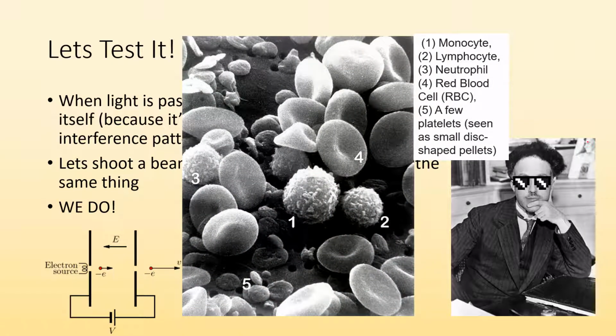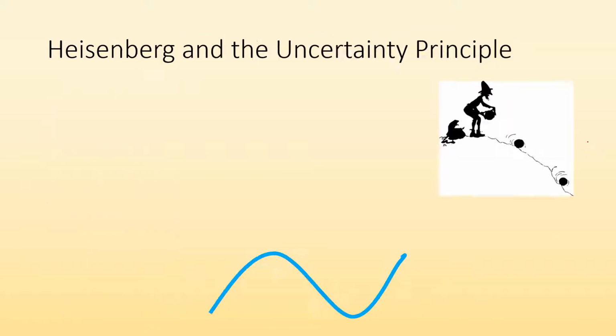This is actually how we use electrons to take images, the electron microscope. How defined our images are is based on the wavelengths that we're using. Wavelengths of visible light can only see so finely, but with electrons, which have a much smaller wavelength, we're able to see in greater detail because of the smaller wavelengths.